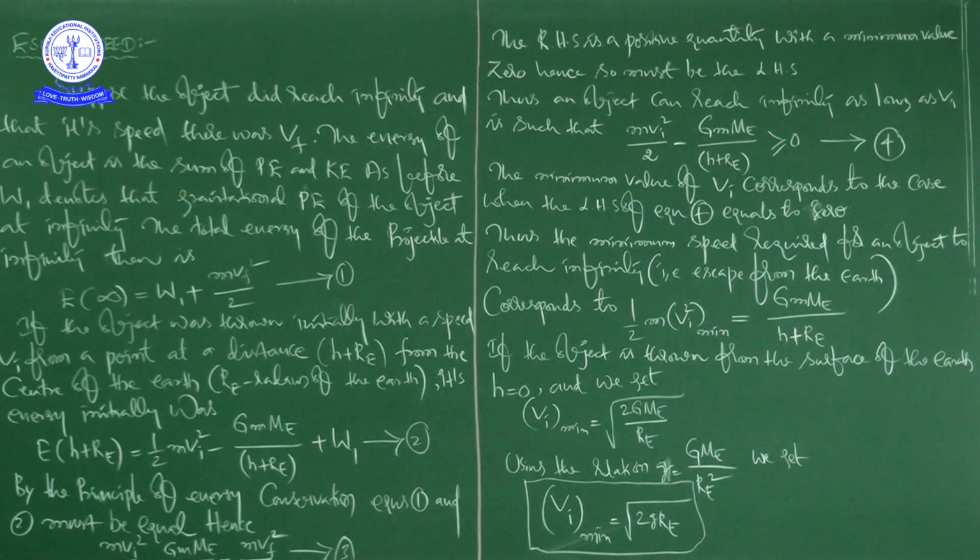So must be the LHS. So this LHS should be like this: m v i square by 2 minus capital G small m capital M divided by h plus R E, greater than or equal to 0. Then the minimum value of V i corresponds to the case when the LHS of equation 4 equals 0.